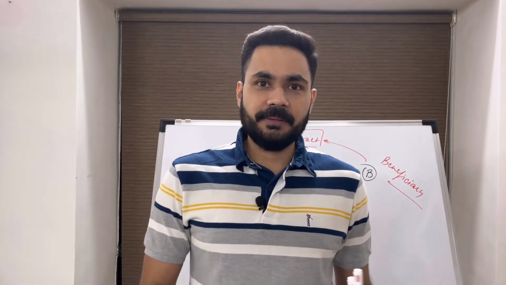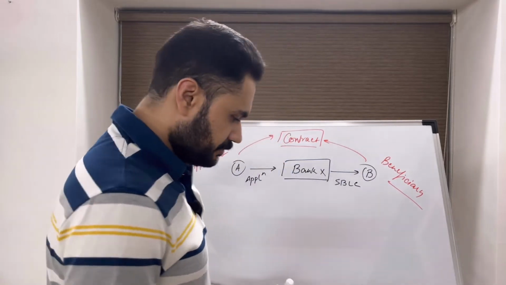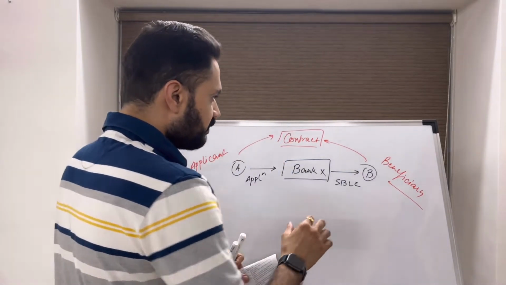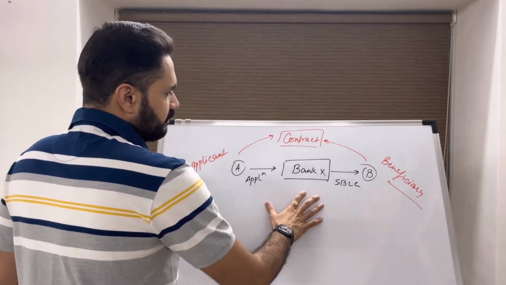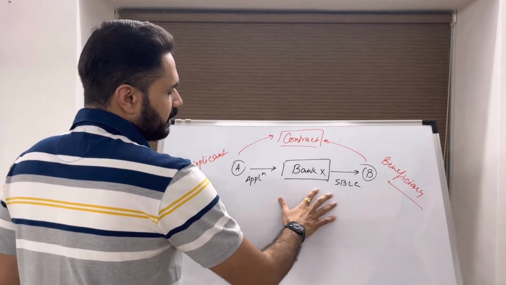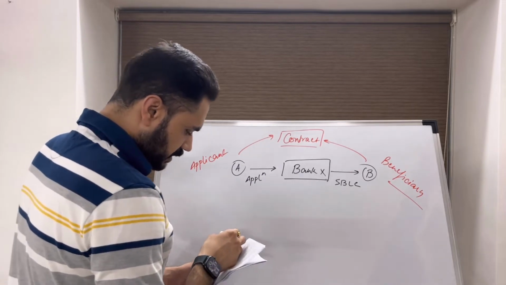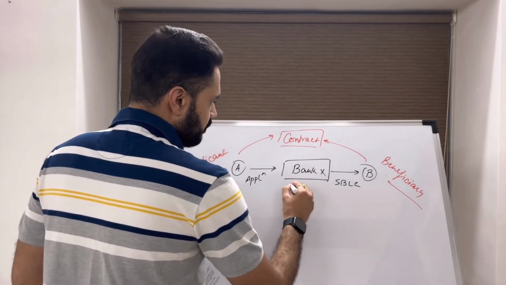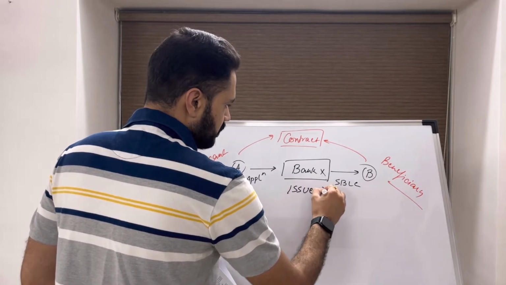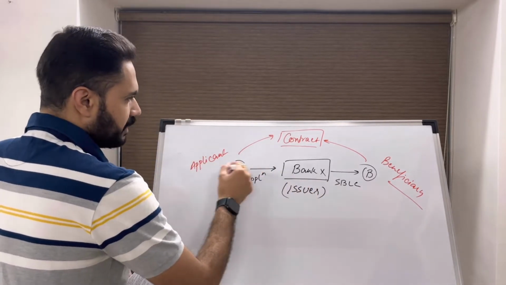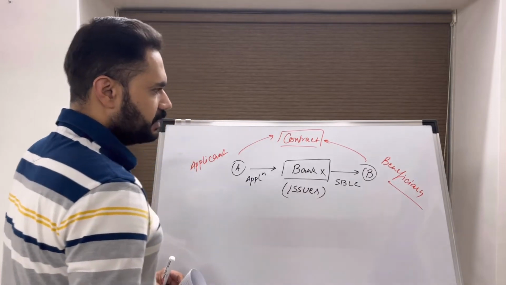1.06 Nature of Standby. Suppose we have a transaction. The applicant gave a request to the bank, which issued the SBLC. In this case, bank X is the issuer, A is our applicant, B is our beneficiary.